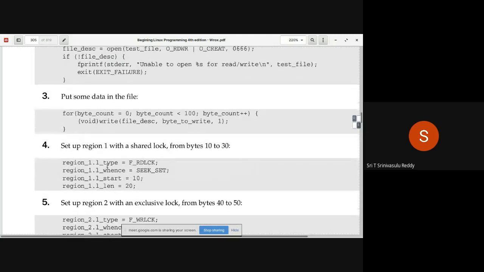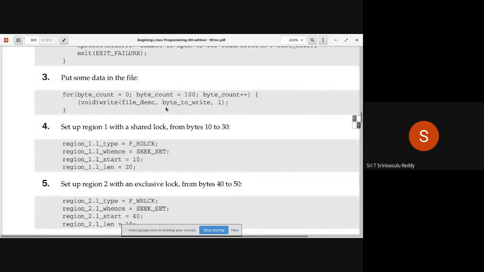And after successful opening, initialize the entire file with capital A. How are you doing that? For byte count equal to 0, byte count less than 100, byte count plus plus. So that means 0 to 100. 100 is not included. That means 0 to 99, altogether 100 bytes. So what are you doing? Write the capital A onto that.